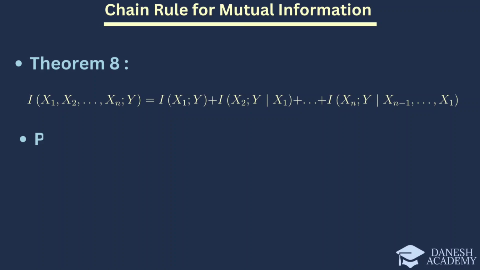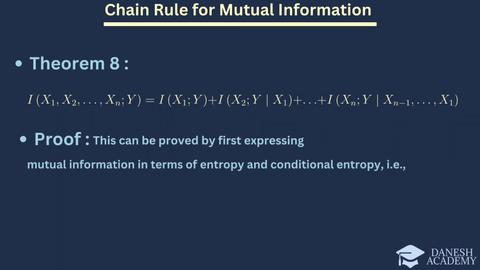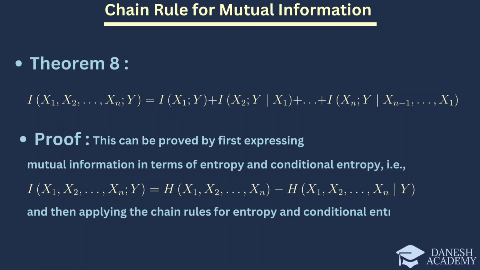To prove this, we start by expressing mutual information in terms of entropy and conditional entropy. We then apply the chain rules for entropy and conditional entropy to decompose these terms. By carefully breaking down the joint and conditional entropies, we arrive at the desired sum of mutual information.